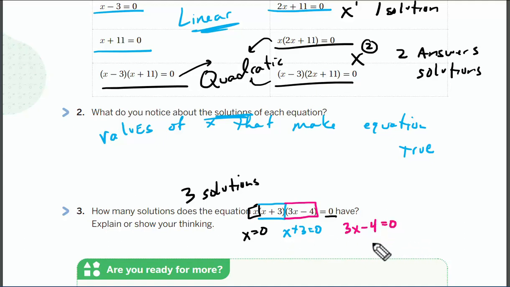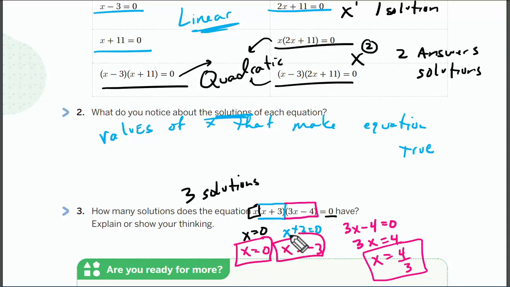And then I can solve each of those individually. So this would be 3x equals 4 when I bring over the 4, and I get x equals 4/3 when I divide. This one here is just x equals -3 when I subtract, and this one here is just x equals 0. So all of these answers are there.